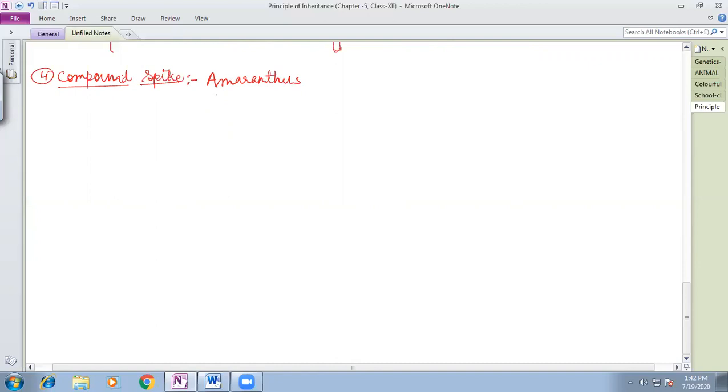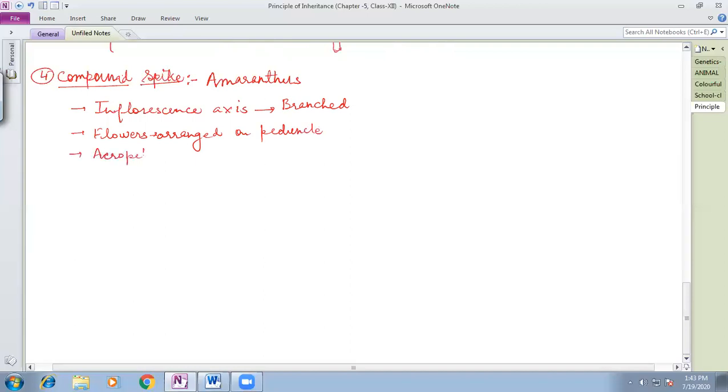And in compound type of the inflorescence, the inflorescence axis is branched, and flowers are arranged on peduncle, and the mode of arrangement here is also acropetal arrangement.